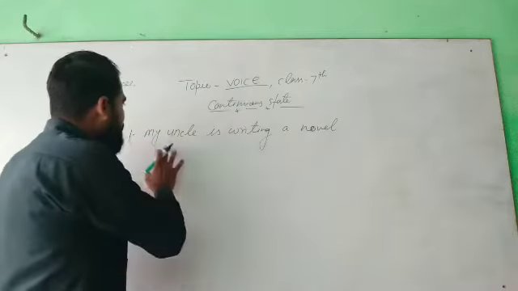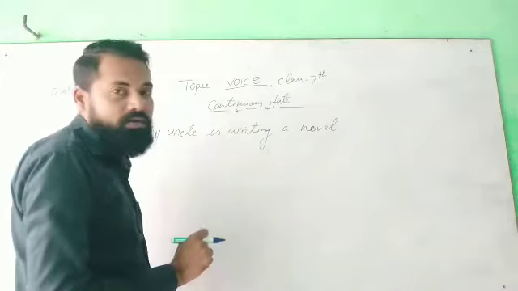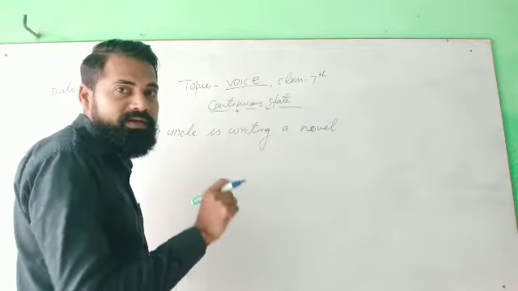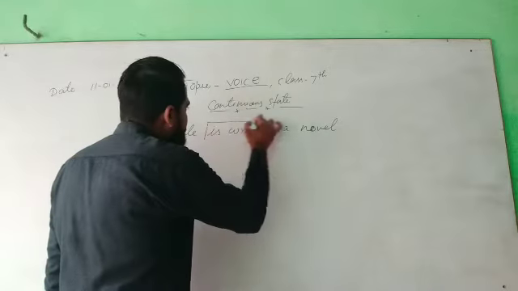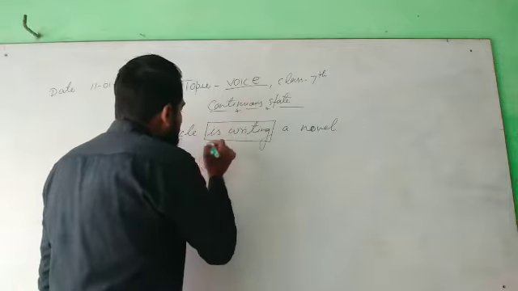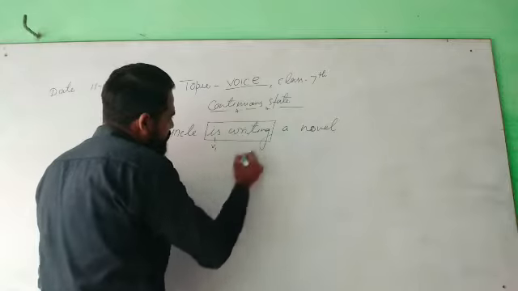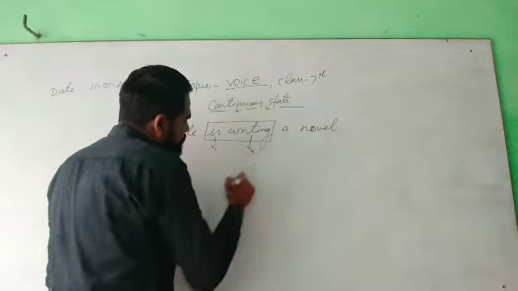See students, my uncle is writing a novel. First of all, identify the tense. Is writing. Is is the first form and writing is the fourth form.